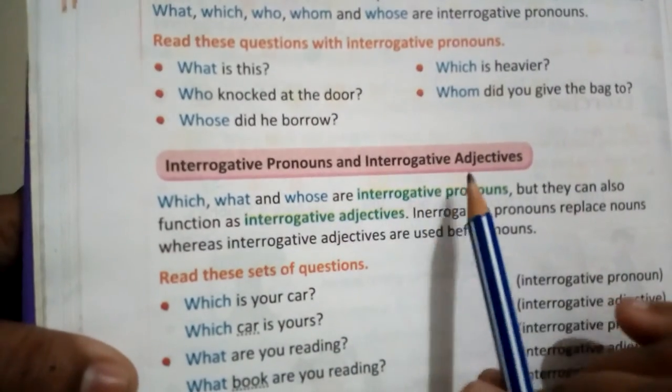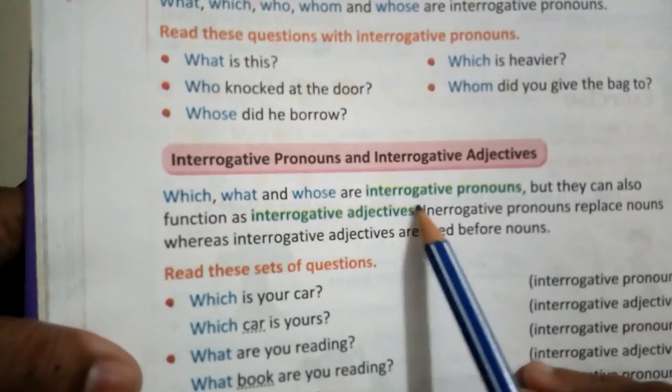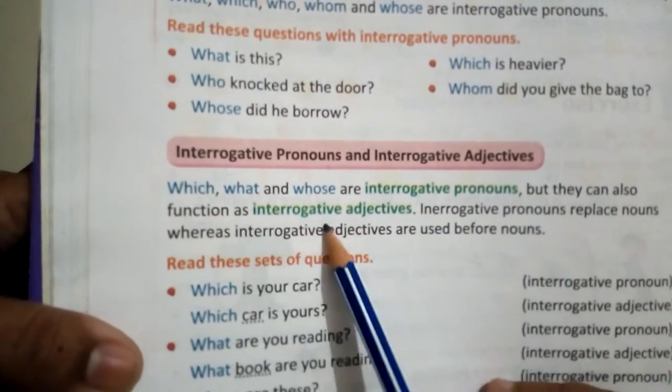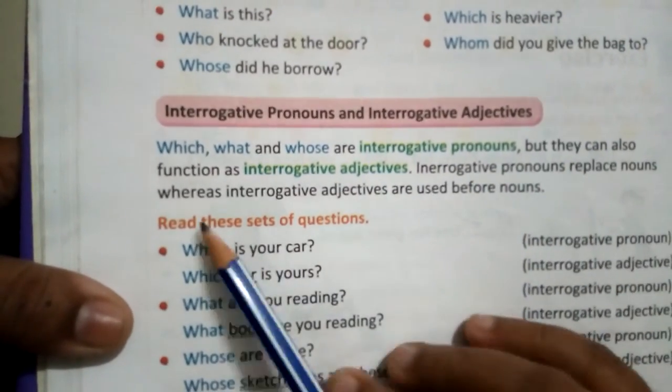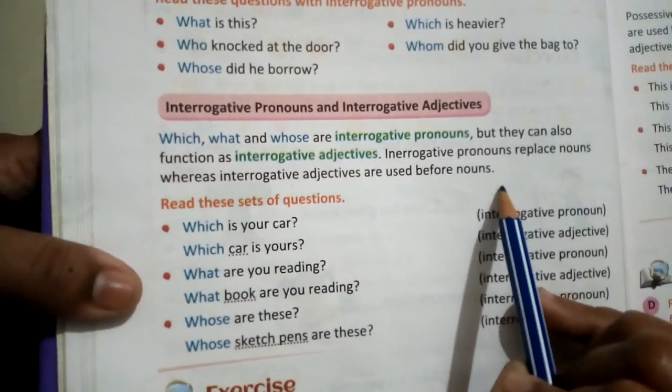Now how do we use the interrogative adjective? Which, what and whose are interrogative pronouns, but they can also function as interrogative adjectives. Interrogative pronouns replace nouns, whereas interrogative adjectives are used before nouns, right?